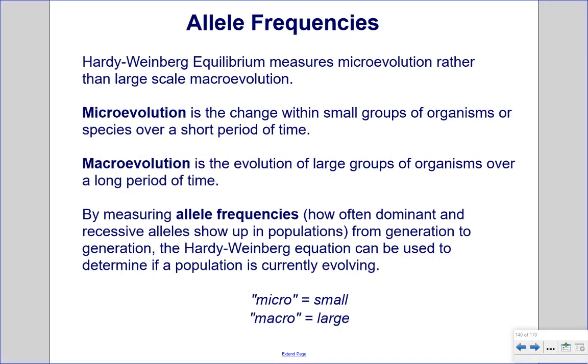Allele frequencies. Hardy-Weinberg equilibrium measures microevolution rather than large-scale macroevolution. Microevolution is the change within small groups of organisms or species over a short period of time. Macroevolution is the evolution of large groups of organisms over a long period of time. By measuring allele frequencies, which are how often dominant and recessive alleles show up in populations, from generation to generation, the Hardy-Weinberg equation can be used to determine if a population is currently evolving. Micro means small, and macro means large.